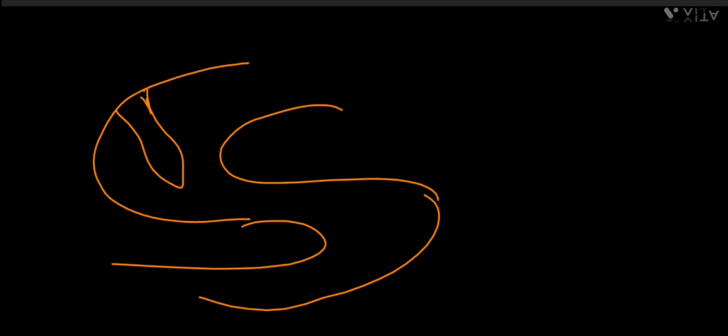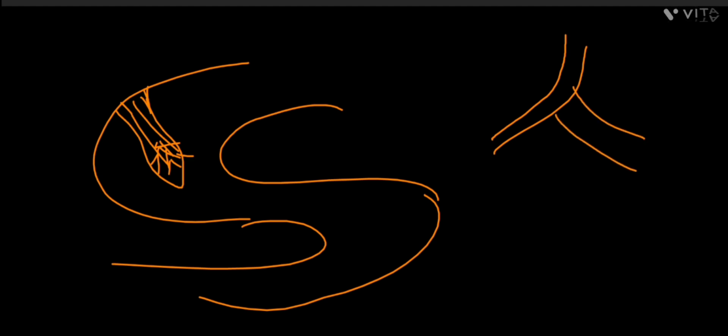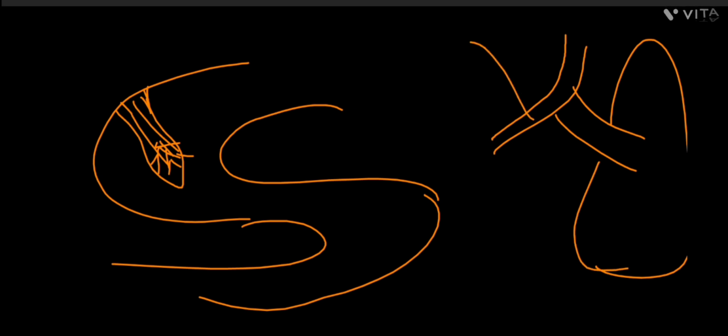Similarly, in lungs, alveoli are there, right? These alveoli are also having blood capillaries, where the arteries are further branched into small branches.